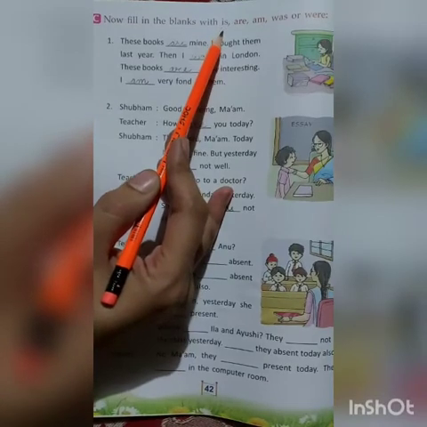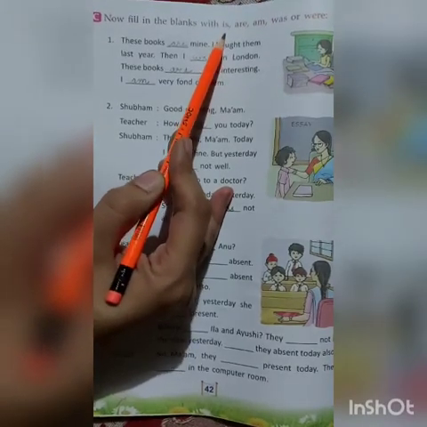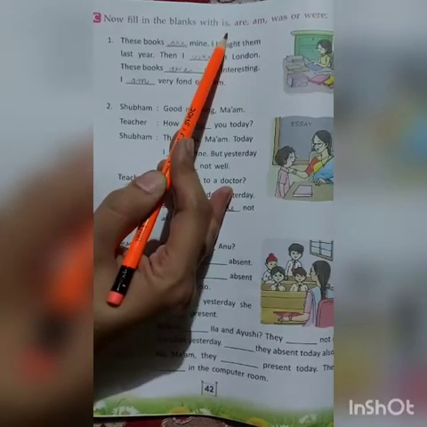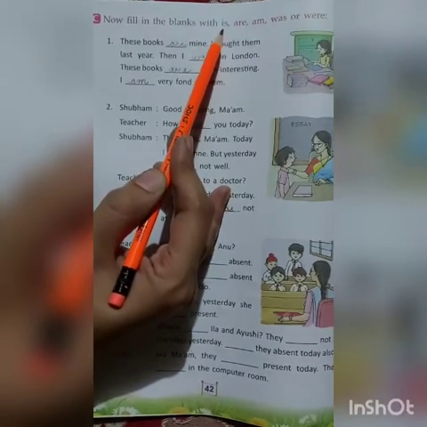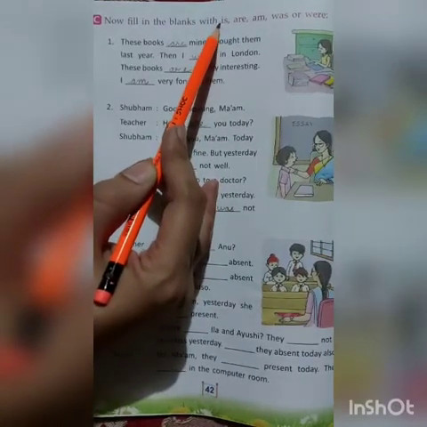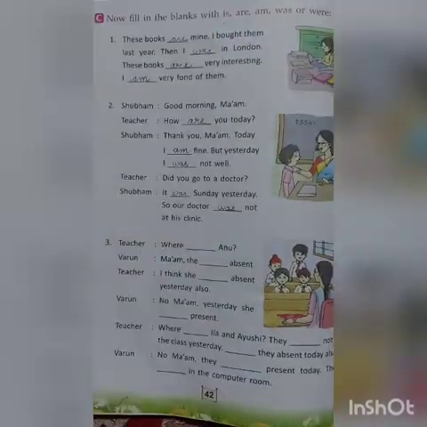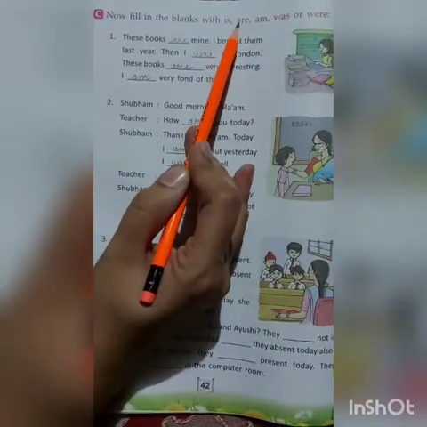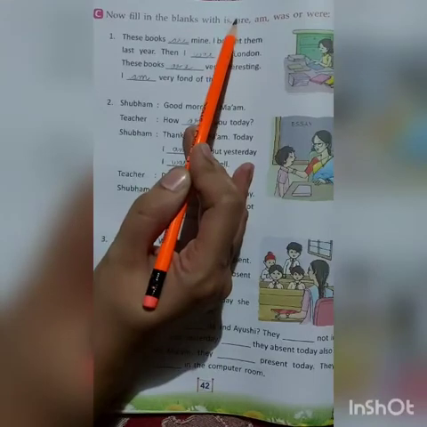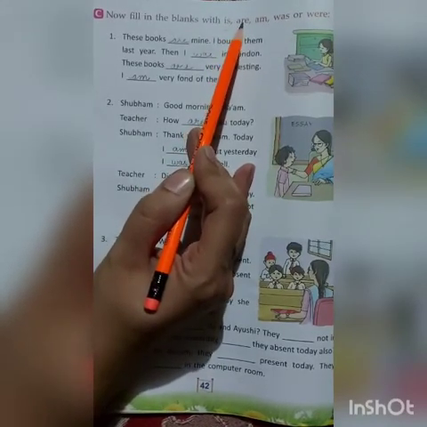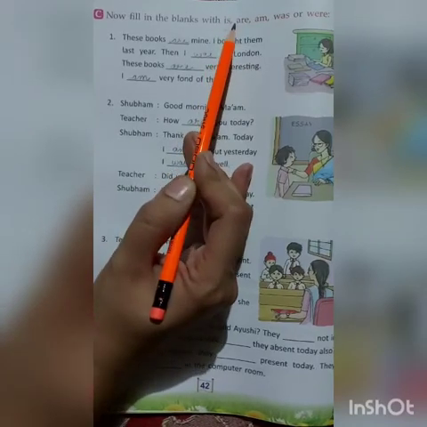Is used with he, she, it, or when we are talking about one person, place, animal, or thing, and that too in the present. Is, are, and am. Children, all these three words, they tell us about the present, about something which is happening right now. Okay? Remember?